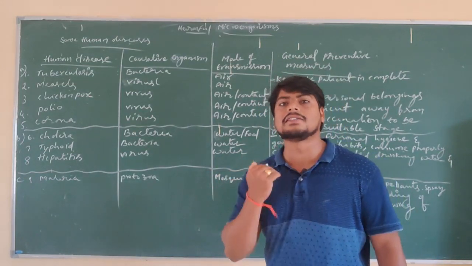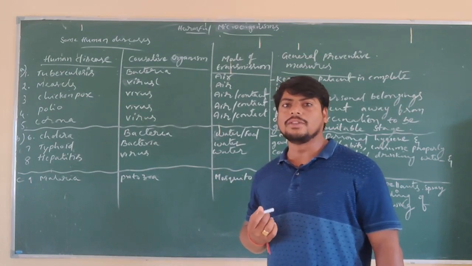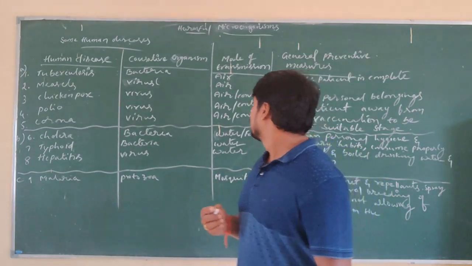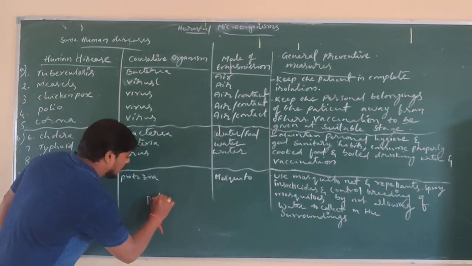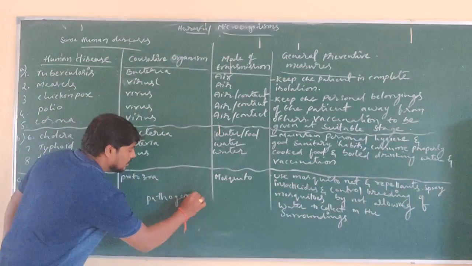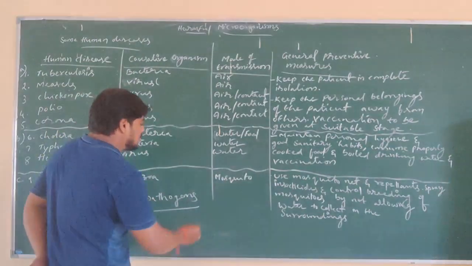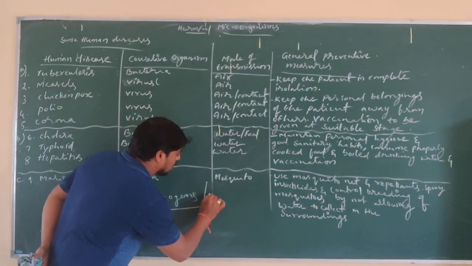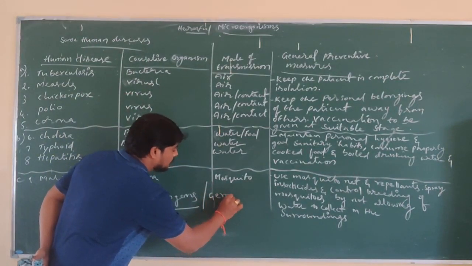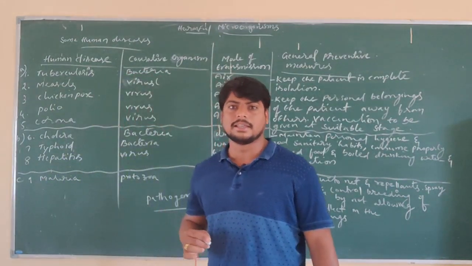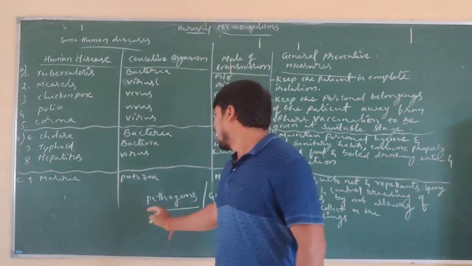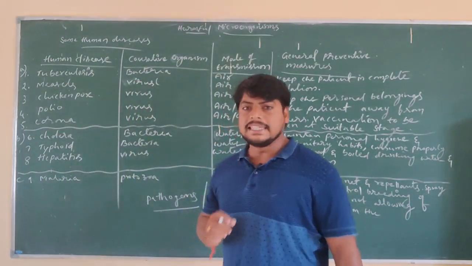So, the disease causing microorganisms, what are they called? Pathogens. The disease causing microorganisms are called pathogens, also called germs.